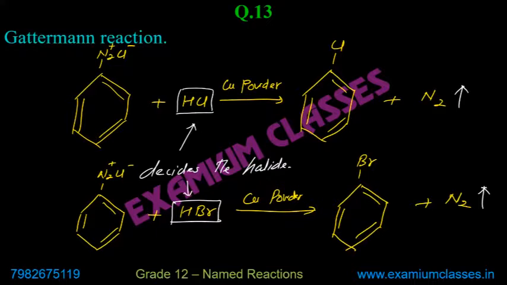This is question number 13. Mansha. Clear? In Gattermann reaction, remember HCl or HBr will decide the type of halide.